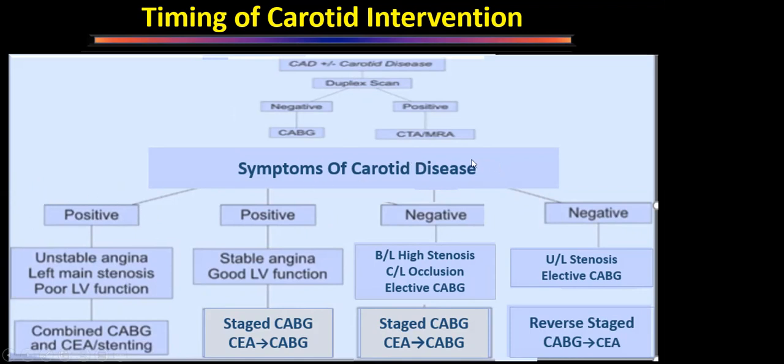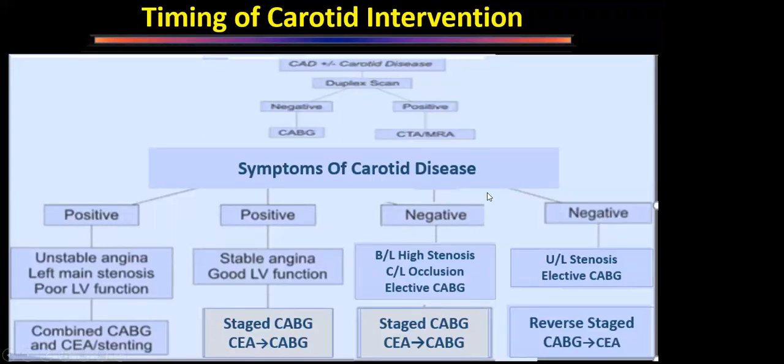If the patient has symptomatic carotid disease, that means chances of stroke are high, but the patient has stable angina and good LV function, that means chances of perioperative MI are less. So in this patient, we'll do a staged carotid endarterectomy followed by CABG. That means carotid endarterectomy will be done now, and in the same admission, CABG will be done later.